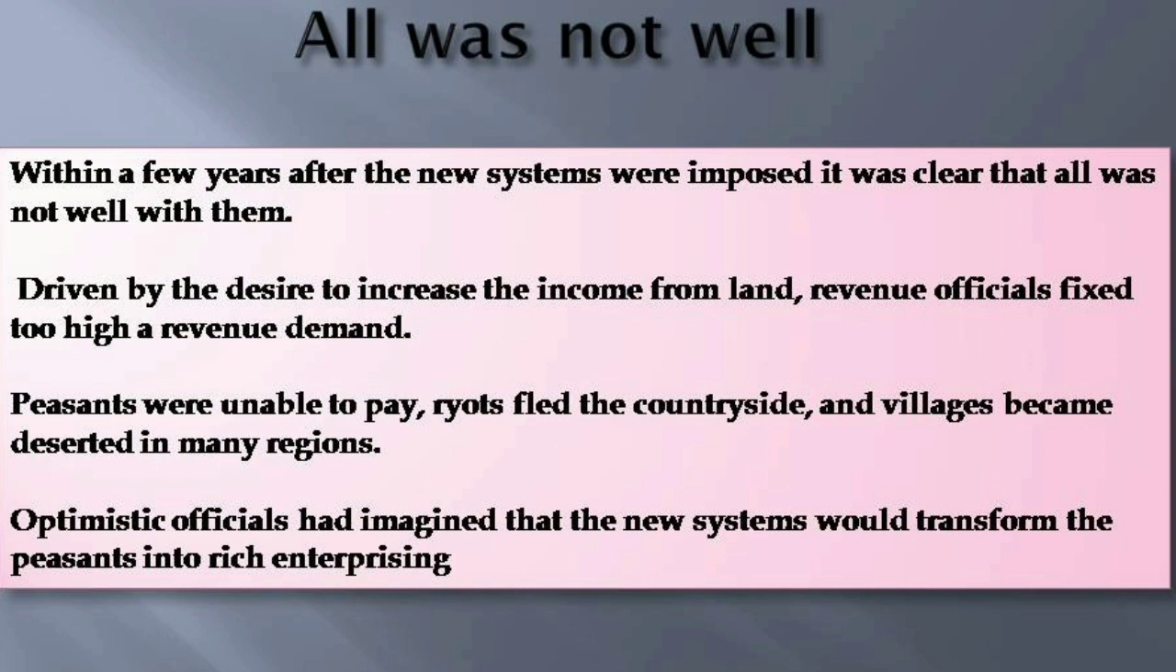But all was not well. Within a few years after the new system was imposed, it was clear that all was not well with them. Driven by the desire to increase the income from land, revenue officials fixed too high a revenue demand. Peasants were unable to pay, ryots fled the countryside, that is they moved out of the place, and villages became deserted in many regions. Optimistic officials imagined that new systems would transform the peasants into rich enterprising farmers. But this did not happen.